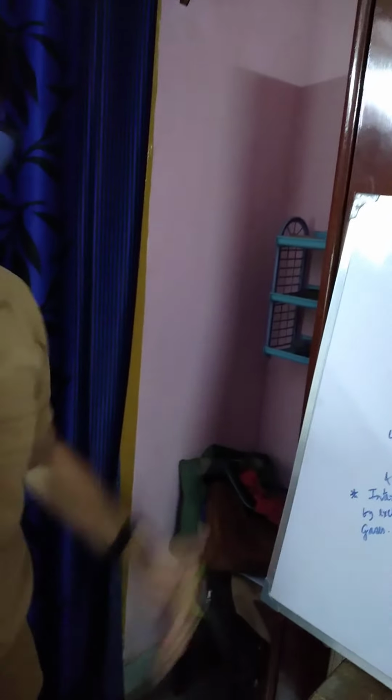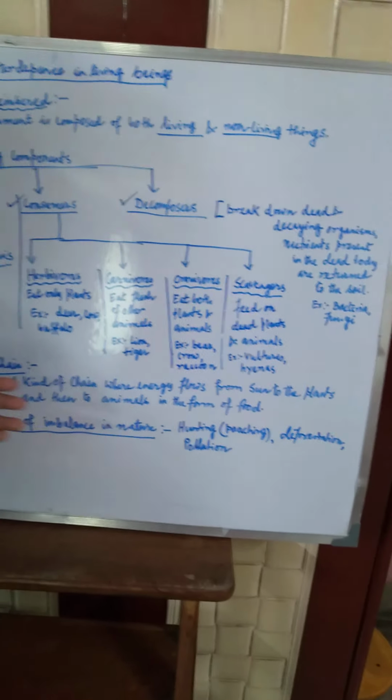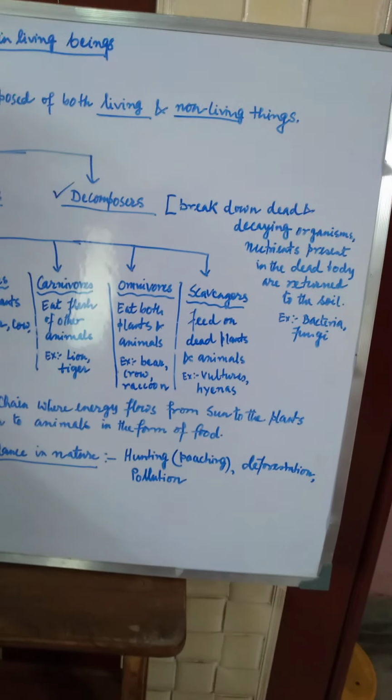It is unidirectional. Always remember, the energy that comes from the sun is trapped by the producer and moves from producer to consumers, and the energy flow is always unidirectional. It is not possible to return the trapped sun energy to the sun again. So the sun is the ultimate source of energy. This food chain is a kind of chain where the energy flows from the sun to the plants and then to the animals in the form of food.